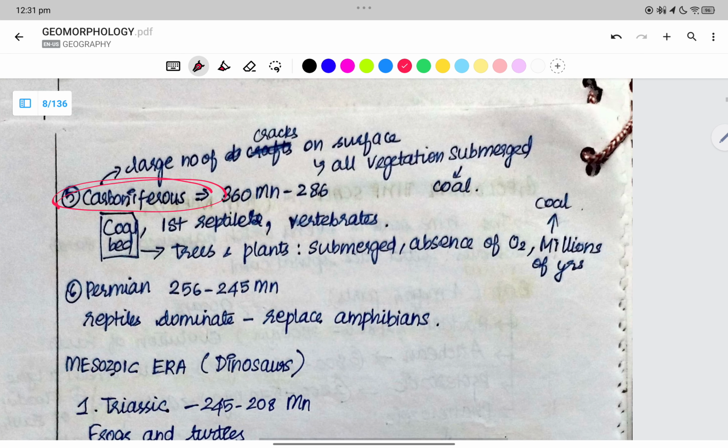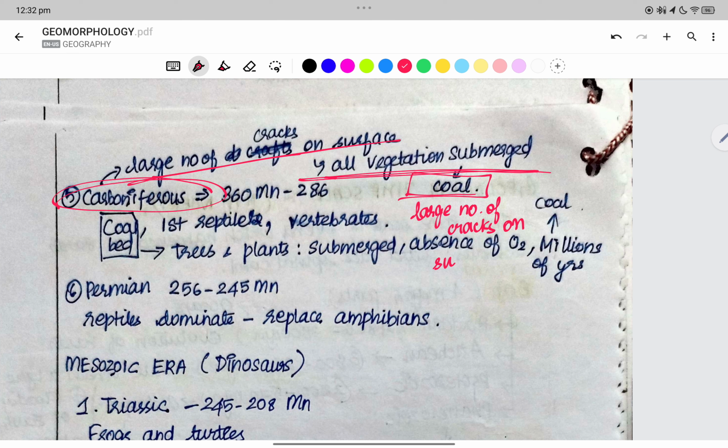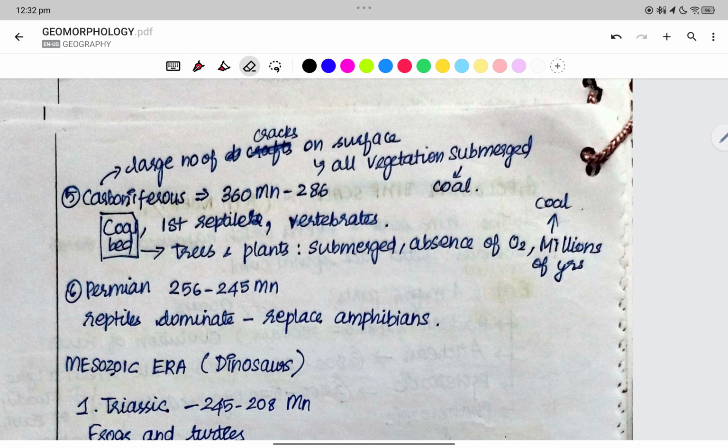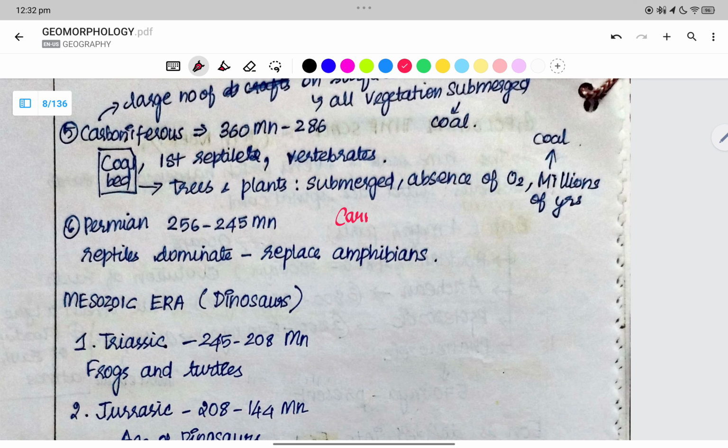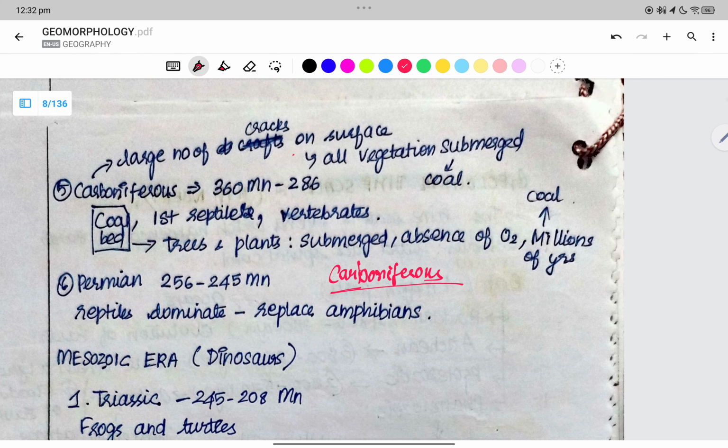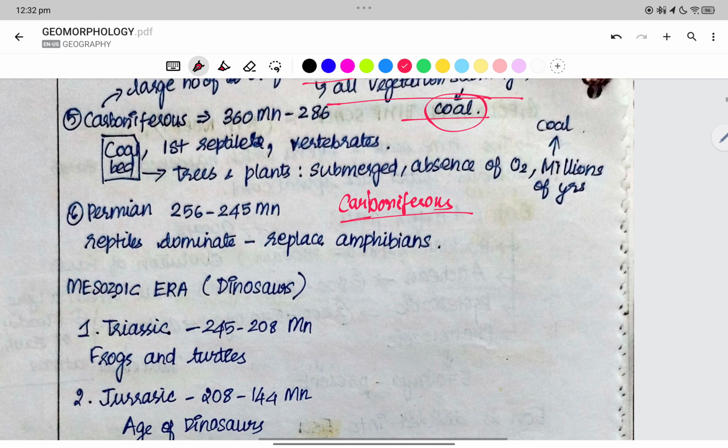And Carboniferous is when there was a large number of cracks on the surface. All the vegetation was submerged and turned into coal. Carboniferous is the large number of cracks on the surface, and the vegetation has been submerged.